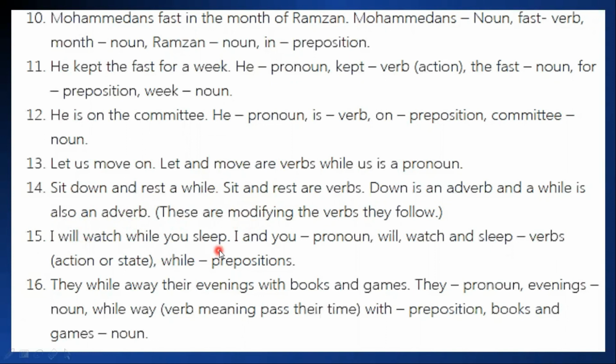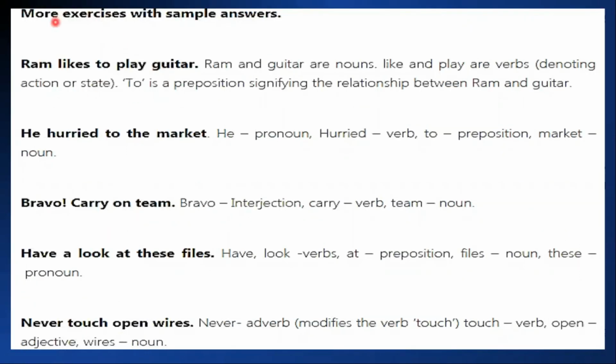I will watch while you sleep. I and you are pronouns. Will, watch and sleep are verbs and while is a preposition. They while away their evenings with books and games. They is a pronoun. Evenings, books and games are nouns. While away is a verb because it means to pass their time. With is a preposition and and is a conjunction. Here are more exercises with sample answers.